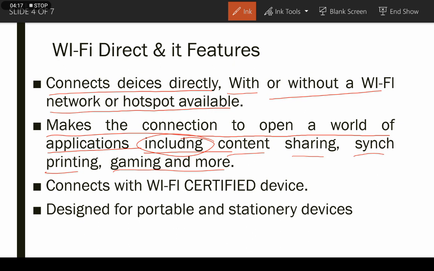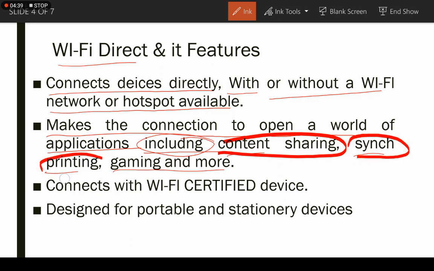So there are some applications which we can use with the help of Wi-Fi Direct. These are content sharing. You can share your content from one device to another. Sync. Sync means synchronization. Gaming and many more things which you can connect with the help of Wi-Fi Direct.